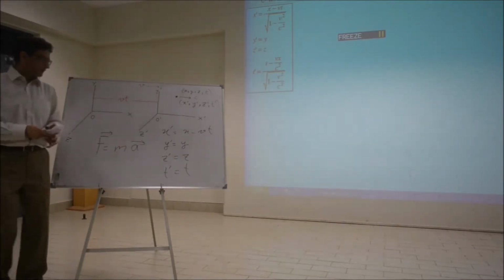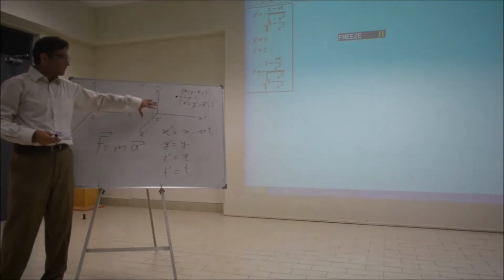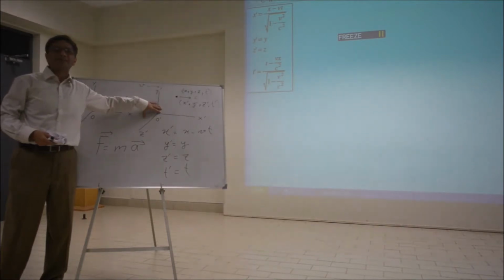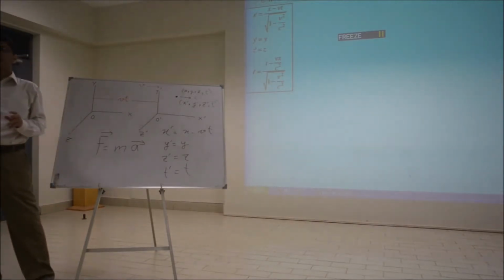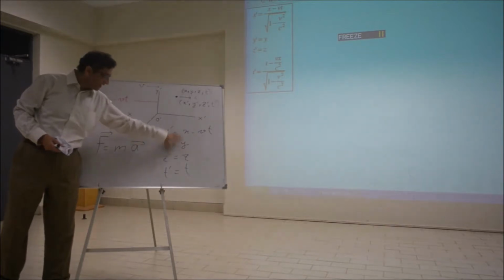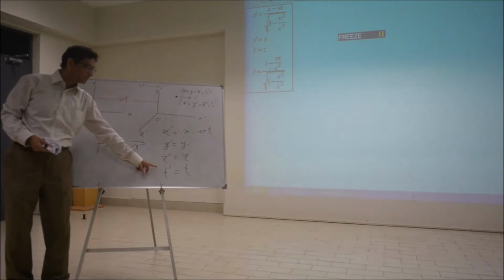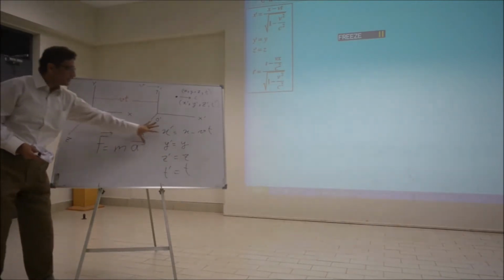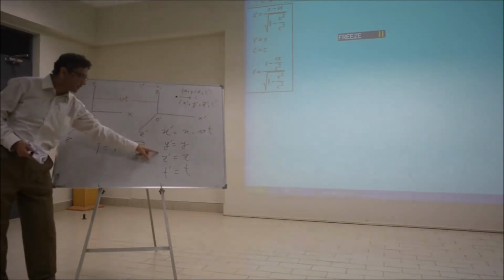Now let me change the scenario a bit. Suppose this motion is not along the x-axis, it's general motion. What change will you see here? This y prime won't be equal to y, z prime won't be equal to z. So it means they will also change. But what about t? If the Galilean assumption was that t prime is always equal to t. So it means if I consider a general form of motion, a general transformation, these coordinates will change.